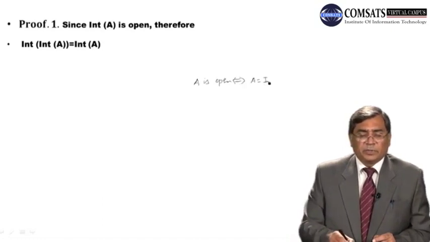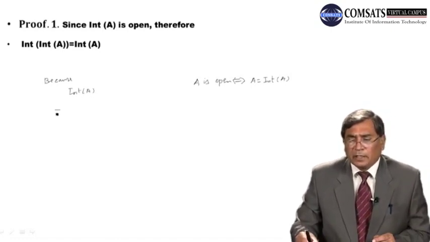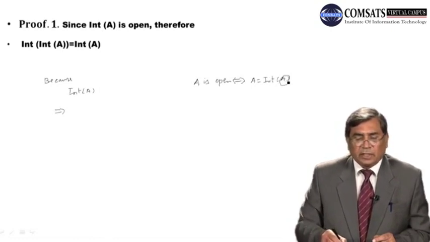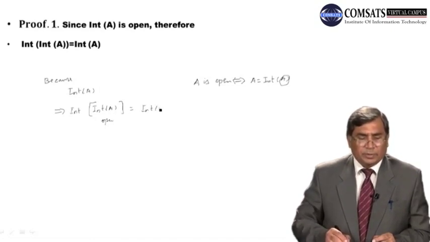So in this case, my dear students, because int of A is open, we know it is the largest open set. If this A is open, then if we apply int over it, it will remain unchanged, because this int of A is open. लिहाजा जब भी मैं इस पर int को अप्लाई करूंगा तो मुझे वापस यही सेट मिलेगा, right? So this completes the proof of the first theorem.